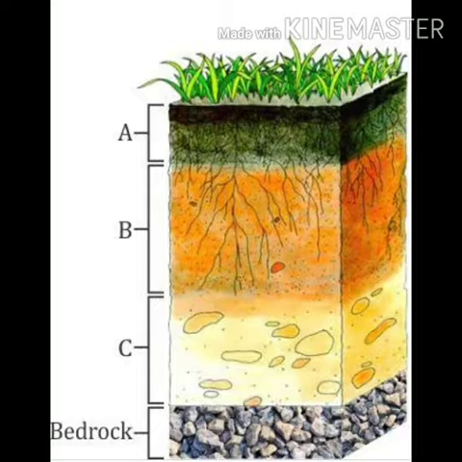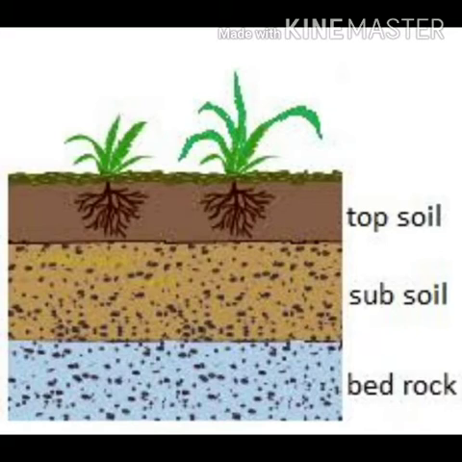Then, what is soil profile? Soil profile refers to the layers of soil. See the picture shown in your textbook, page number 58. In the picture, these layers have been named A, B and C. A is the topsoil.